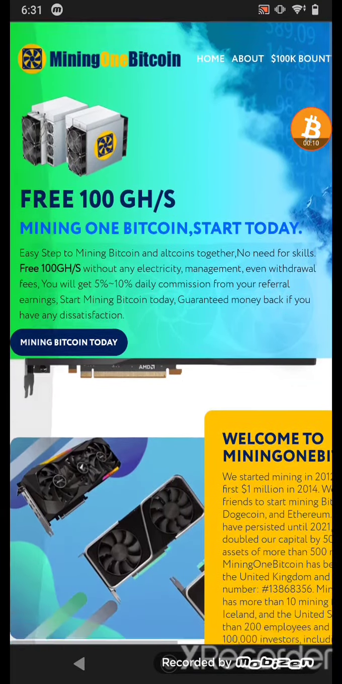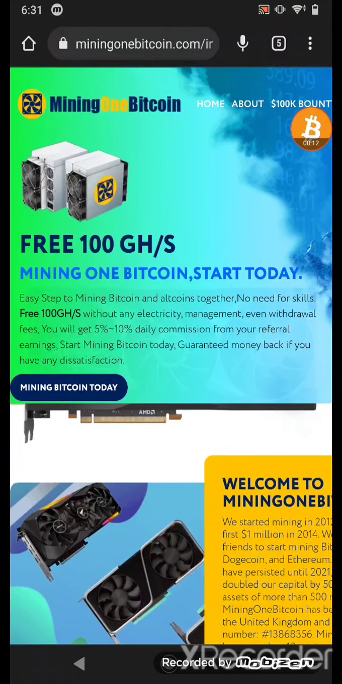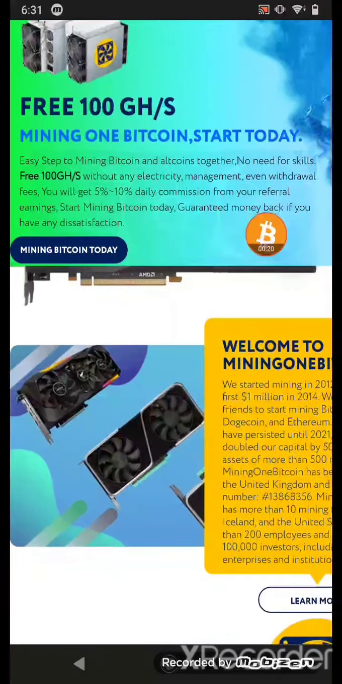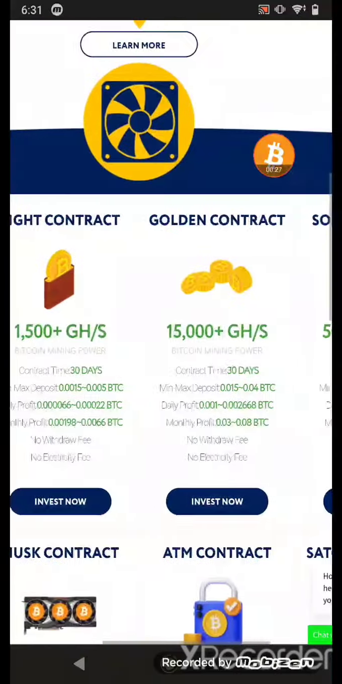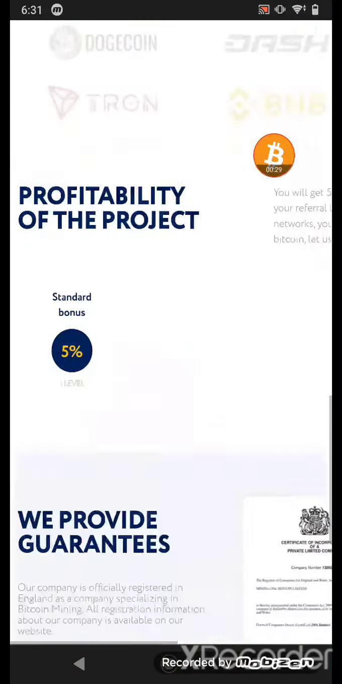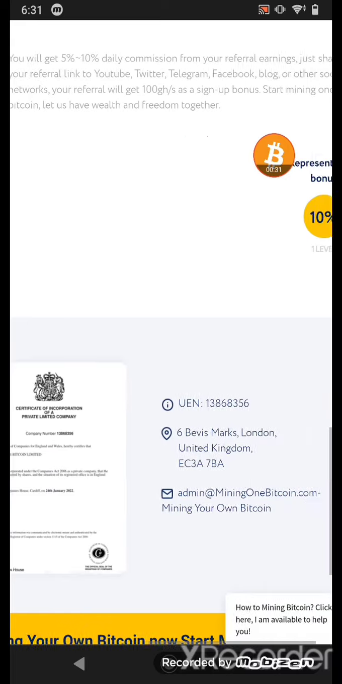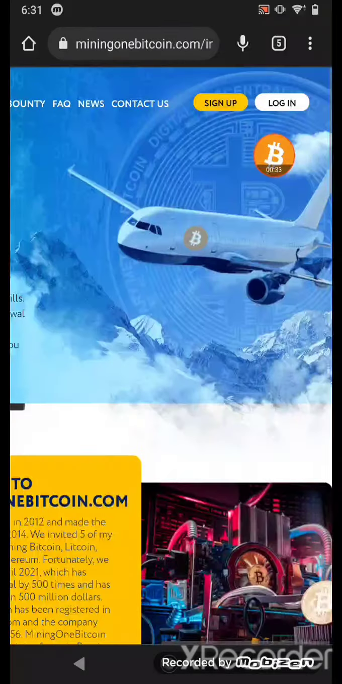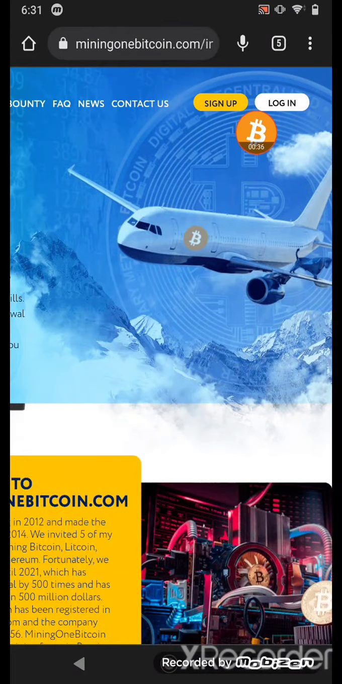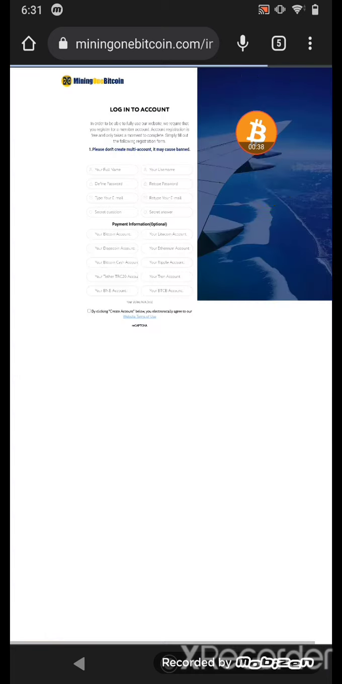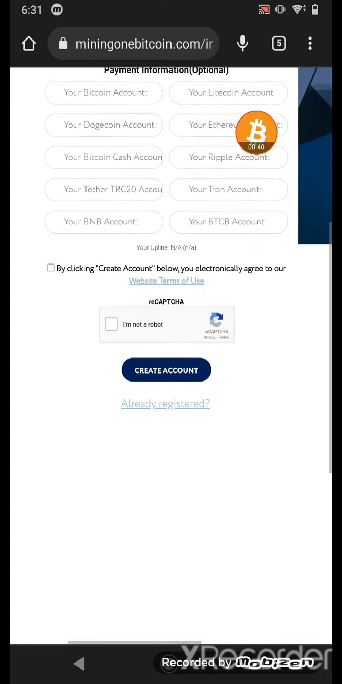I make much more withdrawals from here. Right now I share with you another withdrawal. You can see this website has a free 100 gigahash power. You can claim it free, and this website pays you a free amount. I make many withdrawals from this website. Just click sign in. If you're new on this website, just click sign up.